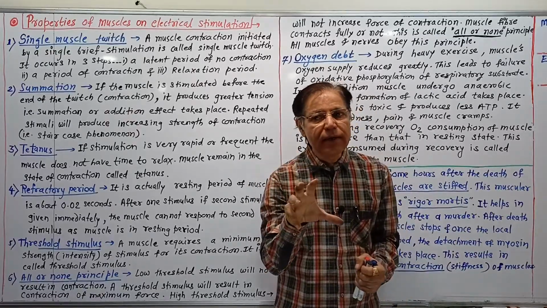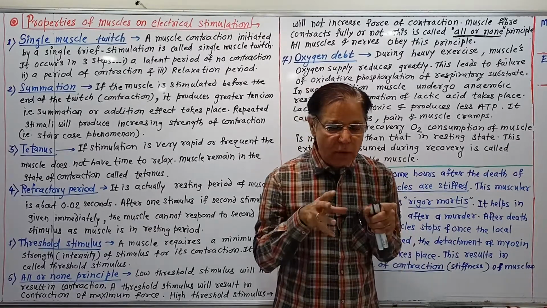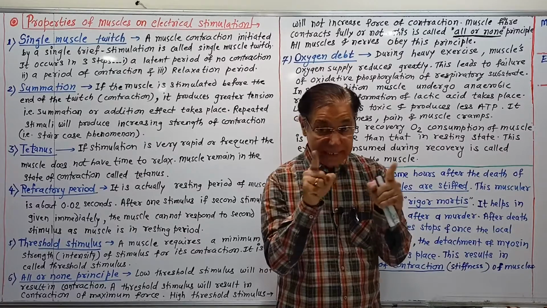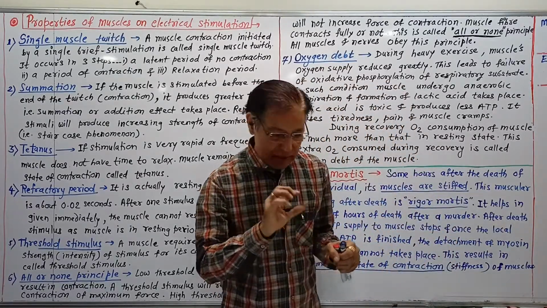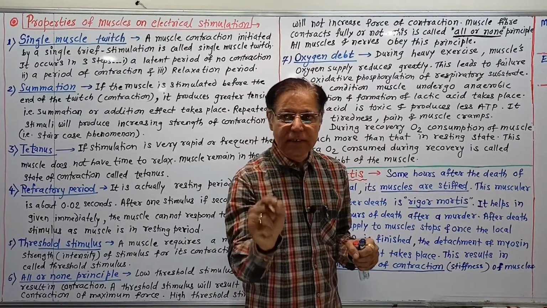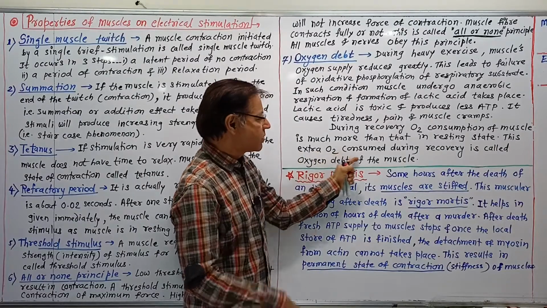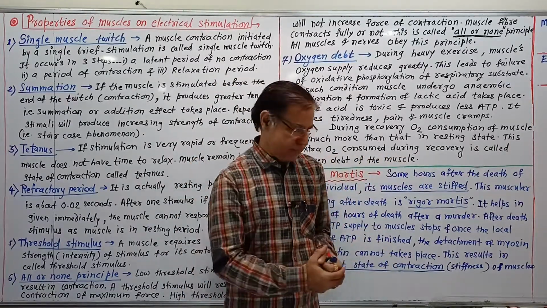During the recovery phase, oxygen demand is more because muscles use more oxygen, and that increased oxygen consumption during the recovery phase is the oxygen debt. This extra oxygen consumption during the recovery is called oxygen debt of the muscle.